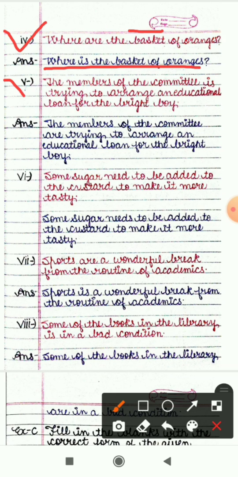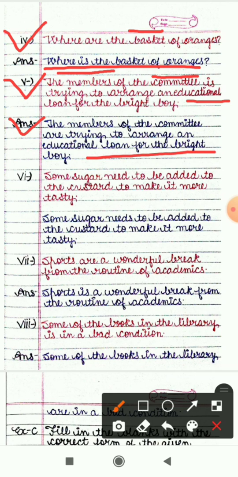Fifth sentence is: the members of the committee is trying to arrange an educational loan for the bright boy. Here the subject is the members of the committee. Committee is a collective noun, but we are considering the subject "the members of the committee". At that time we will consider the members as individuals, so according to members, a plural verb should be there. So the correct sentence will be: the members of the committee are trying to arrange an educational loan for the bright boy.